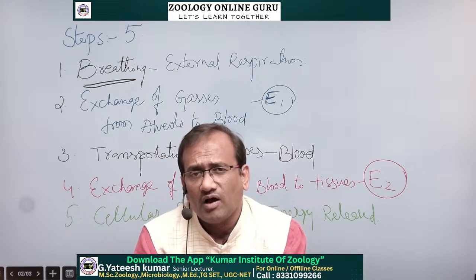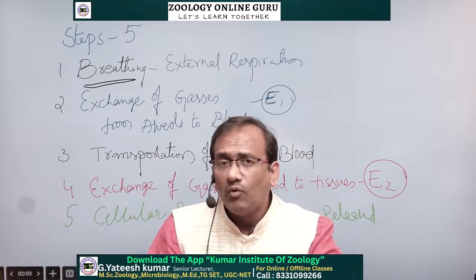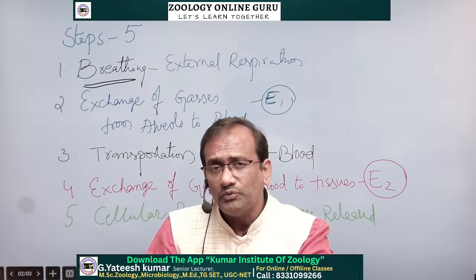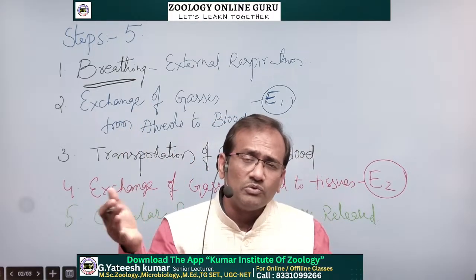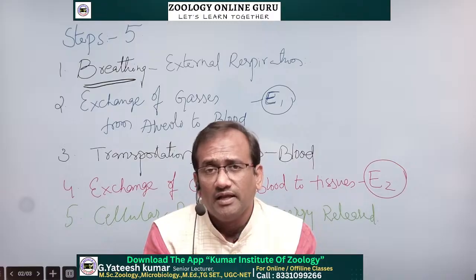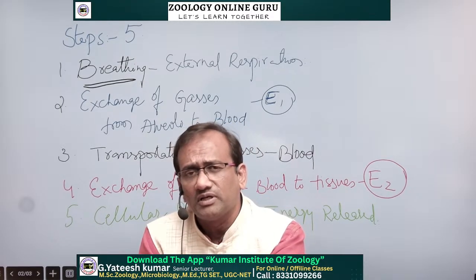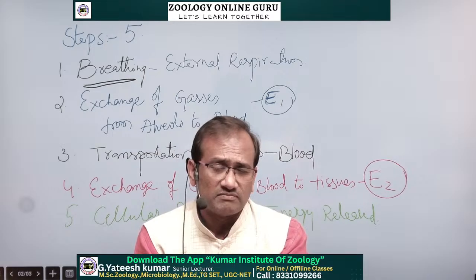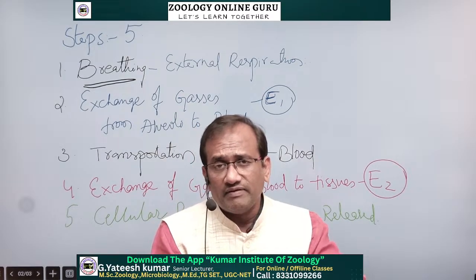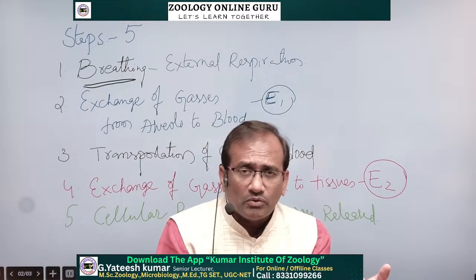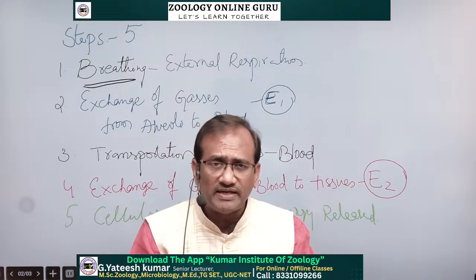So they are always with 99% pure blood. That is why they are very active and can travel a long distance from the North Pole to the South Pole, because they are always with pure blood. Oxygen is supplied directly to the cells, even during exhalation. Not only in inhalation, but even when CO2 is going outside, their cells are getting oxygen because they have special arrangements in their body.